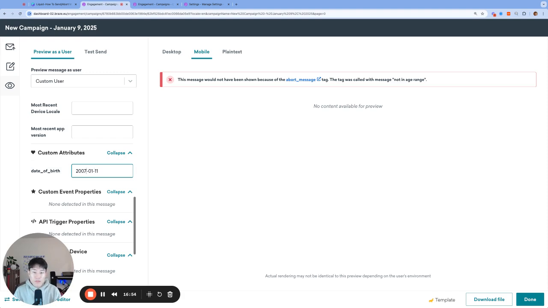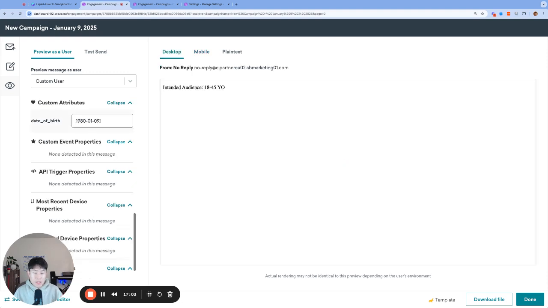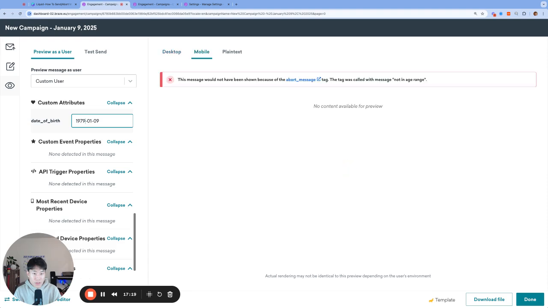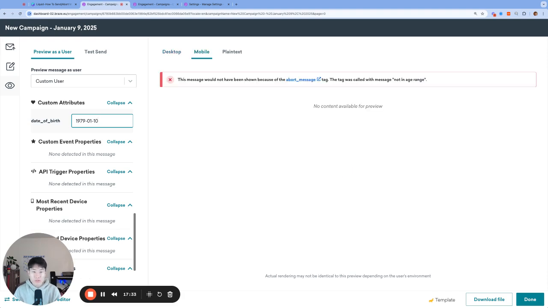And what makes someone 45 years old today is if they're born on 1980. So this birth date would actually make a user turn 45 today. However, I realized the age range is actually greater than 45, meaning they can actually qualify for this message for 1 full year. But if we added just 1 more year to this user, then they will no longer qualify. And they will actually qualify up until the very last date of their 45th year. But as soon as they turn 46, they will no longer qualify for this age range.